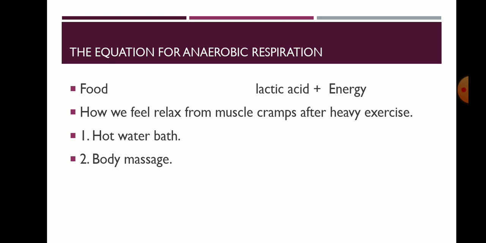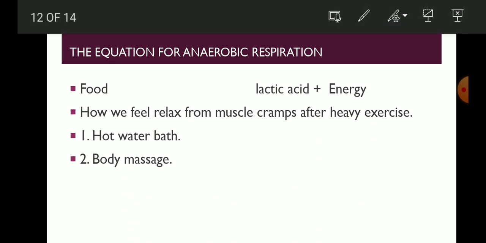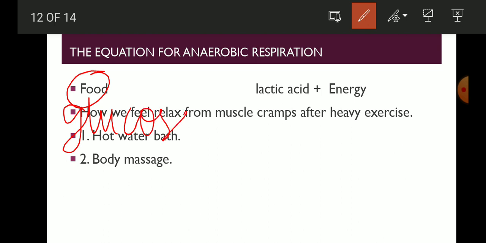Now, what is the chemical equation for the process of anaerobic respiration in human beings? Our food material, that is the glucose present in our cells, is broken down into lactic acid. It breaks down into lactic acid, and that causes muscle cramps.